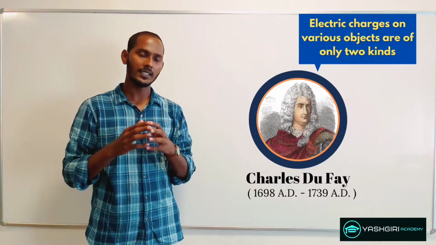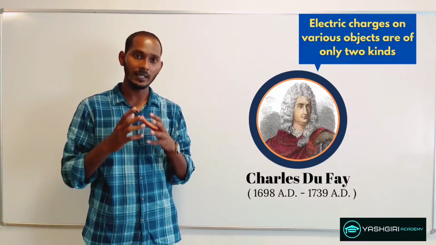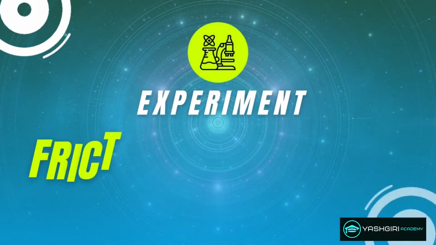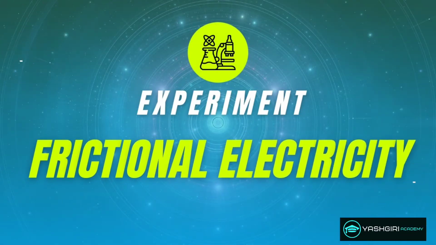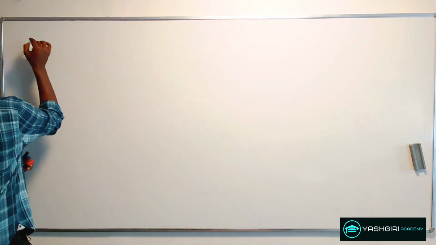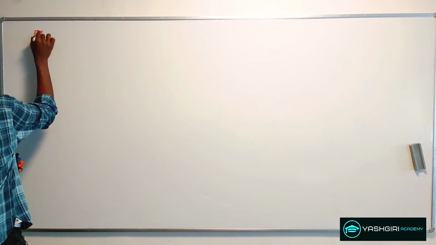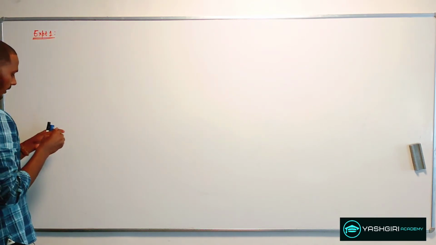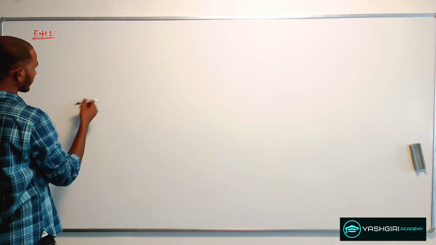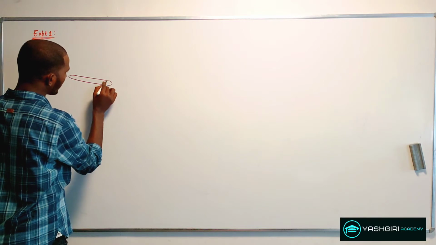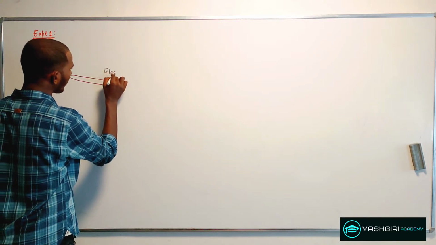Now let's see the simple experiment that he performed to prove this fact. In his experiment 1, he took a glass rod. Let this be the glass rod.